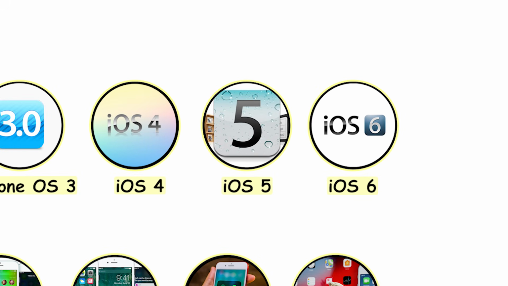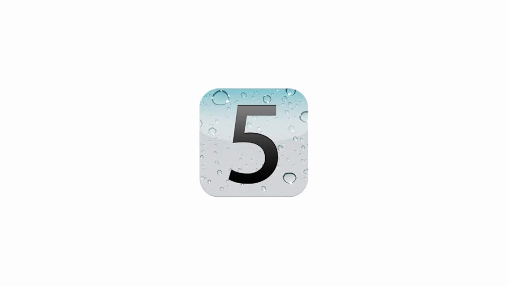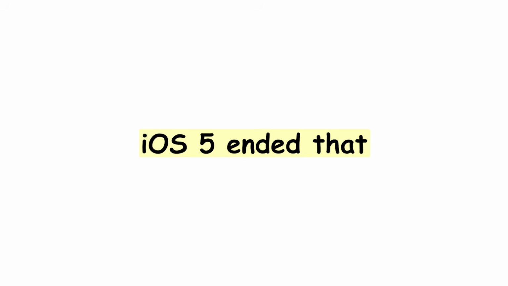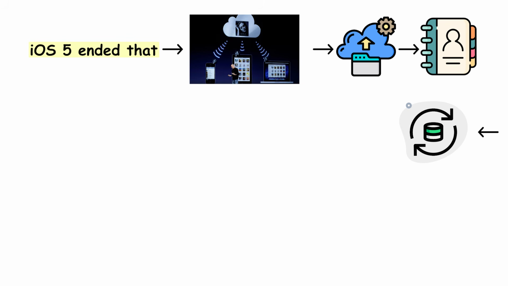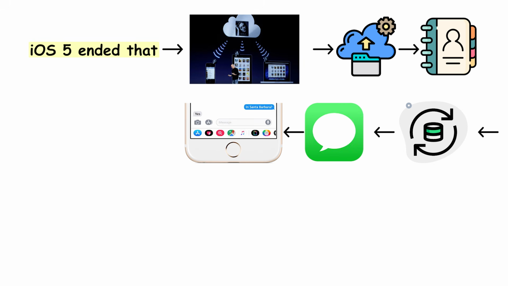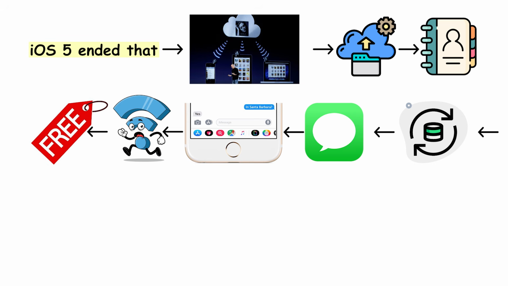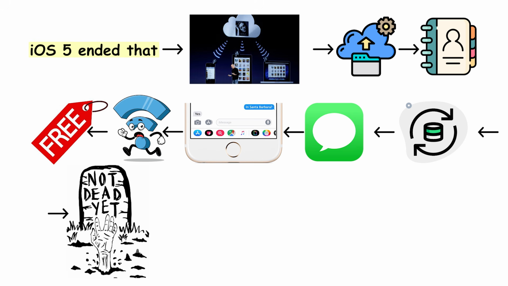iOS 5, iMessage, and Siri arrive. Before iOS 5, every iPhone needed to be plugged into a computer to set up and sync. iOS 5 ended that. It introduced iCloud, which meant backups, contacts, and photos synced without a cable. It introduced iMessage, Apple's own messaging platform running over the internet, free, between Apple devices. SMS was not dead yet, but the countdown had started.